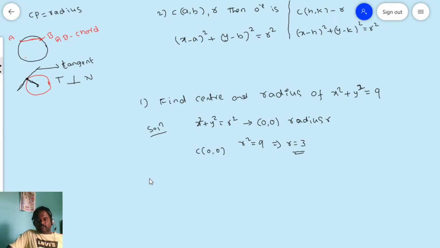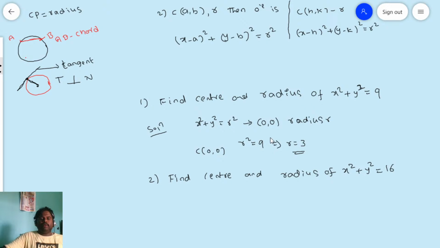Now I am going to ask the second question. Please answer. Find the center and radius of x square plus y square is equal to 16. Please answer for this question, all of you.